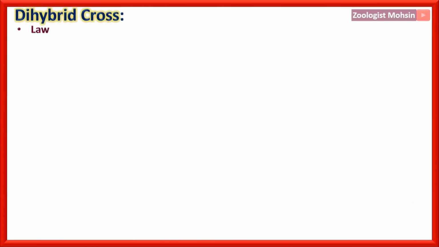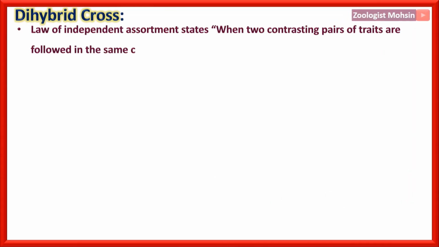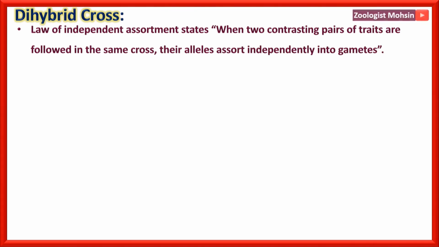Dihybrid cross. The law of independent assortment states that when two contrasting pairs of a trait are followed in the same cross, their alleles assort independently into gametes. Now in segregation, we have seen that one trait can segregate independently. Now if we study two traits at a time and observe that these two traits also segregate or separate independently of each other, that law is called the law of independent assortment for two traits.